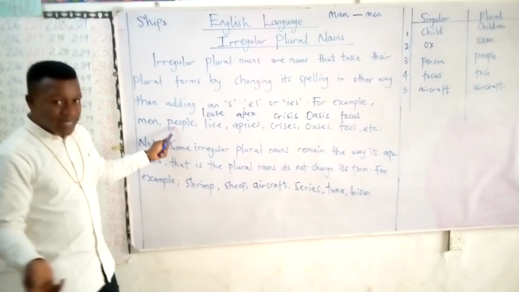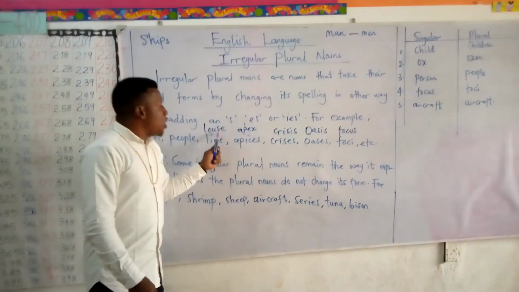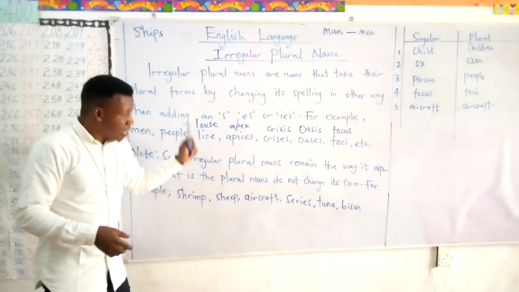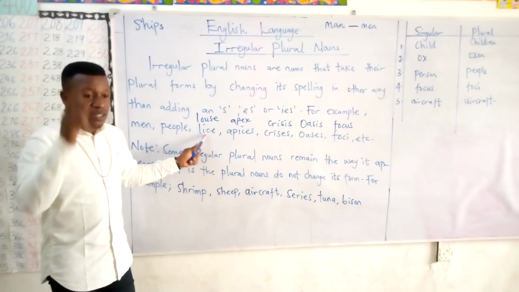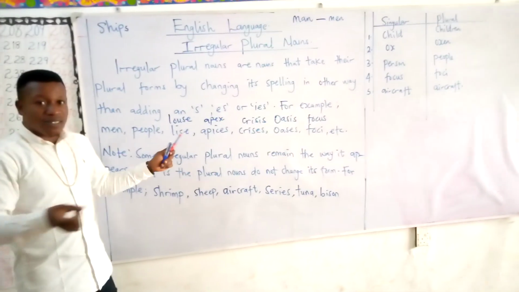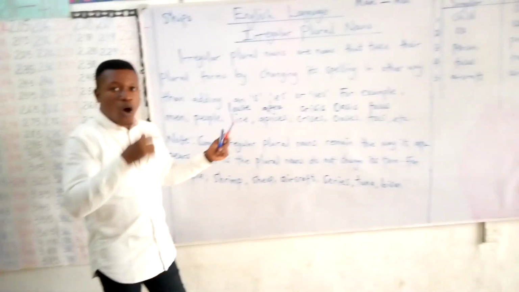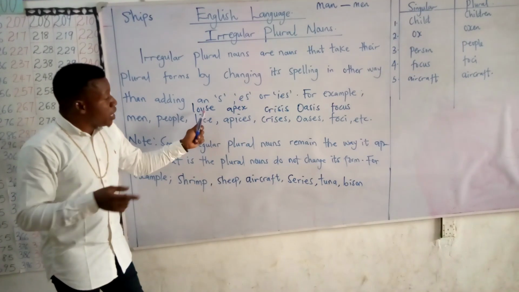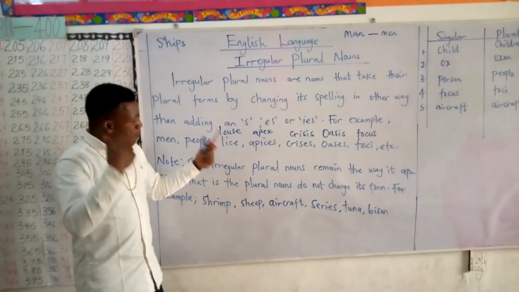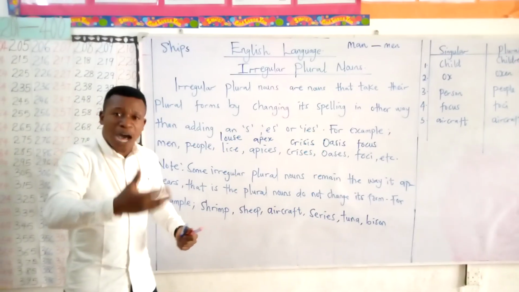I saw some people. People, not person. There are lice on that dog, like ticks on the dog. While the singular is louse, there is a louse. The plural, lice.